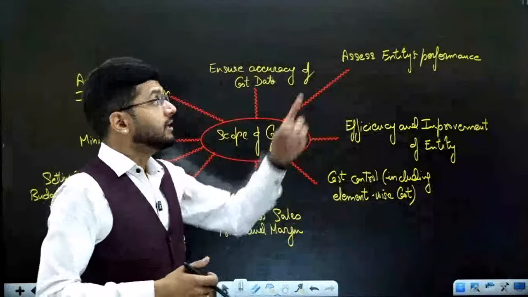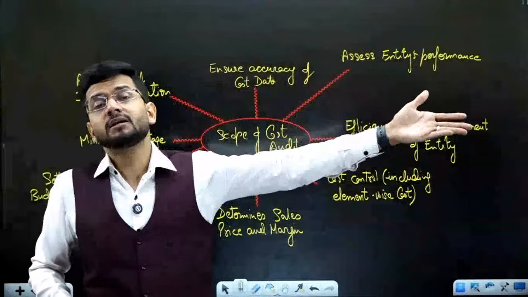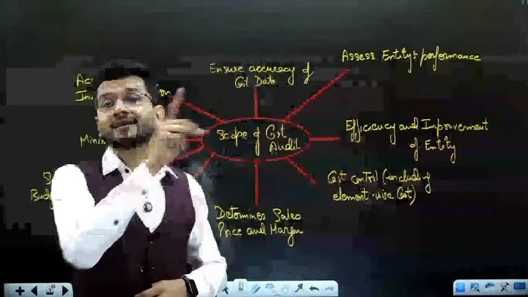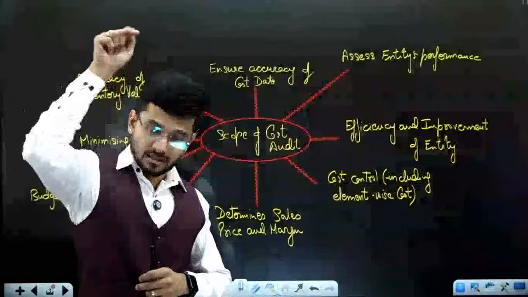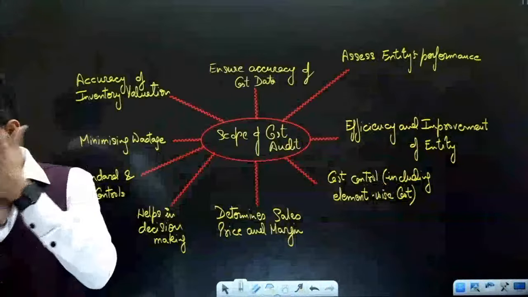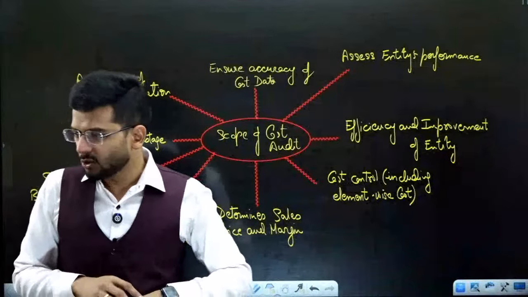We ascertain it by comparing the entity's performance with our peers, with our competitors. We see whether competitors are performing in the same manner or not, whether competitors are underperforming or overperforming. We compare the results. Also, we compare the past year's results to the current year results to analyze the performance of the entity. Very good answer by Sahithi.